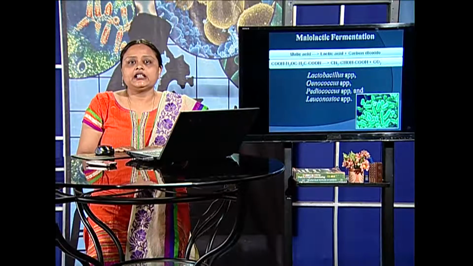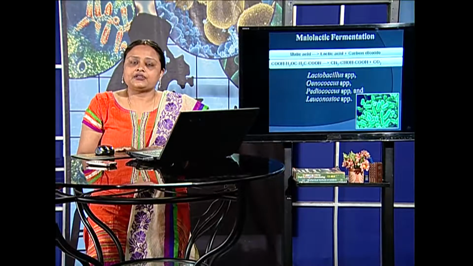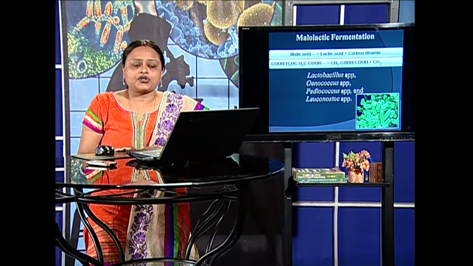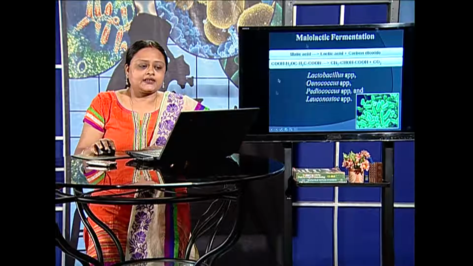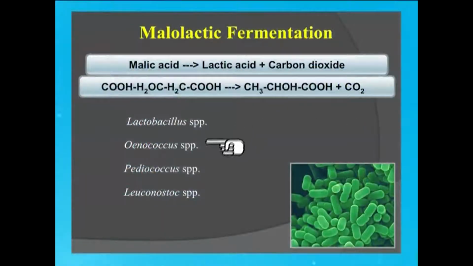And finally, we carry out a malolactic reaction or fermentation, which is the incorporation of malolactic acid bacteria. Some examples are Lactobacillus, Oenococcus, Pediococcus and Leuconostoc. Here is shown the Oenococcus species, typically the most used malolactic converter. What it does is convert the malic acid present in the grapes to lactic acid and carbon dioxide.